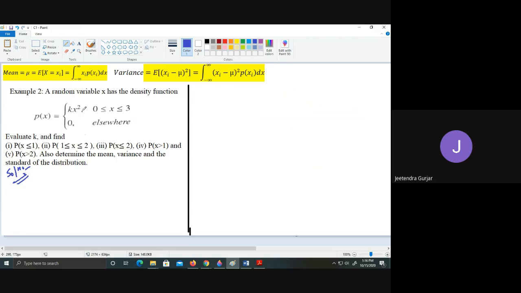So if you see k into x square, first it satisfies the condition: integral from minus infinity to infinity of p of x dx is equal to 1.